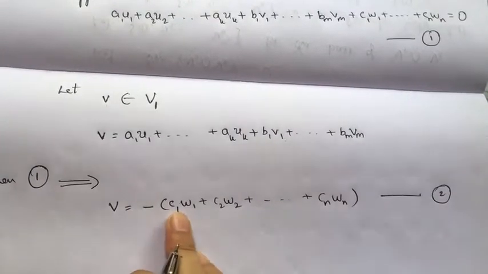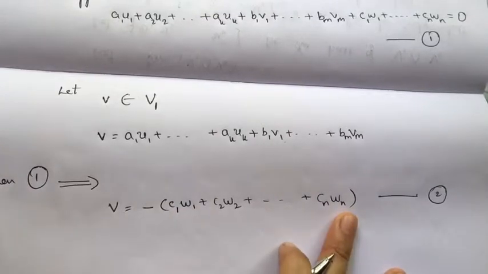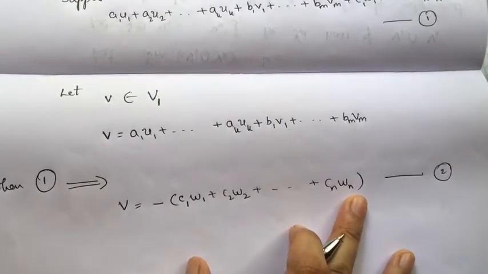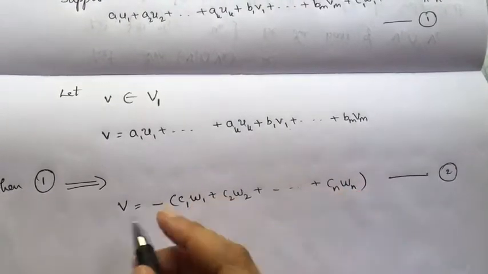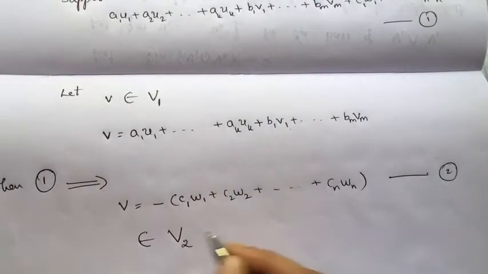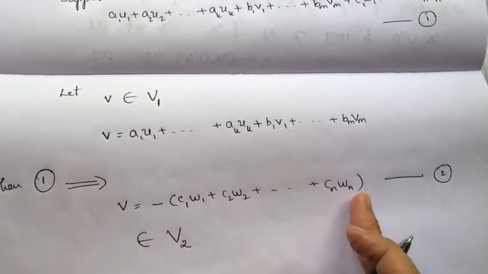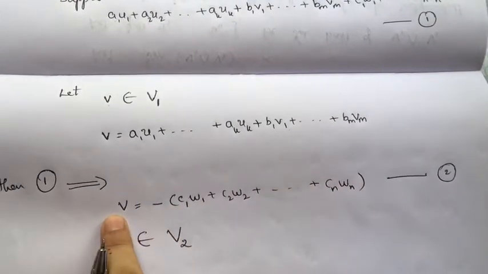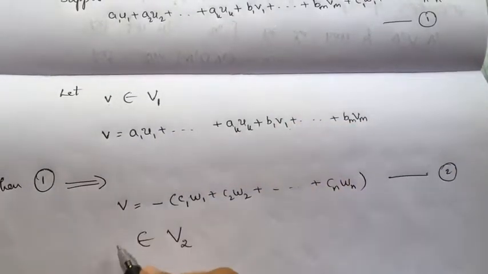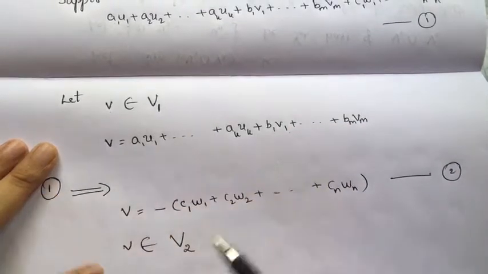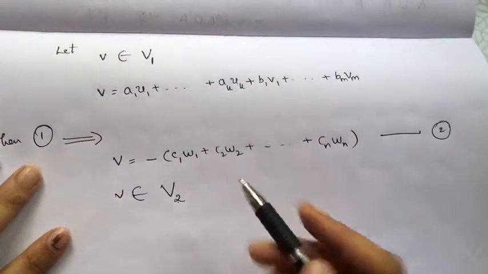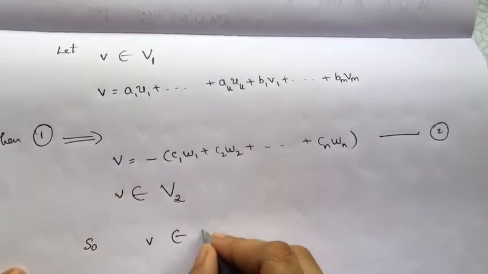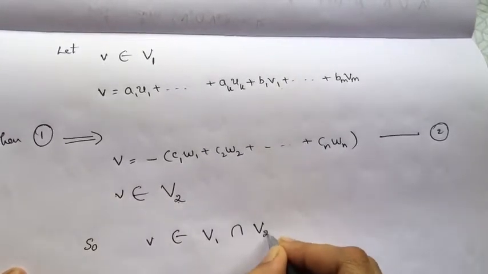In fact, this is a linear combination of the vectors w1, w2, ..., wn. Therefore, this belongs to subspace V2 because these wi's are in the subspace V2. So this vector v belongs to V1, and I've proved that it belongs to V2 also. Therefore, v is in V1 intersection V2.